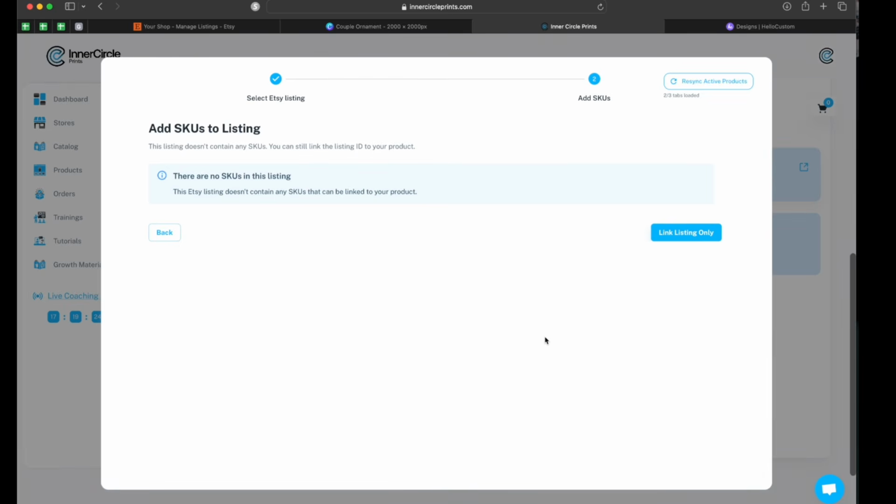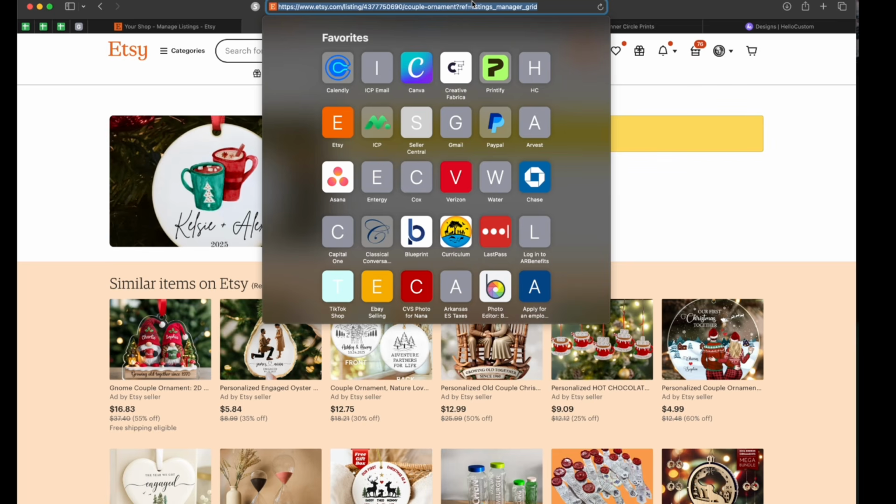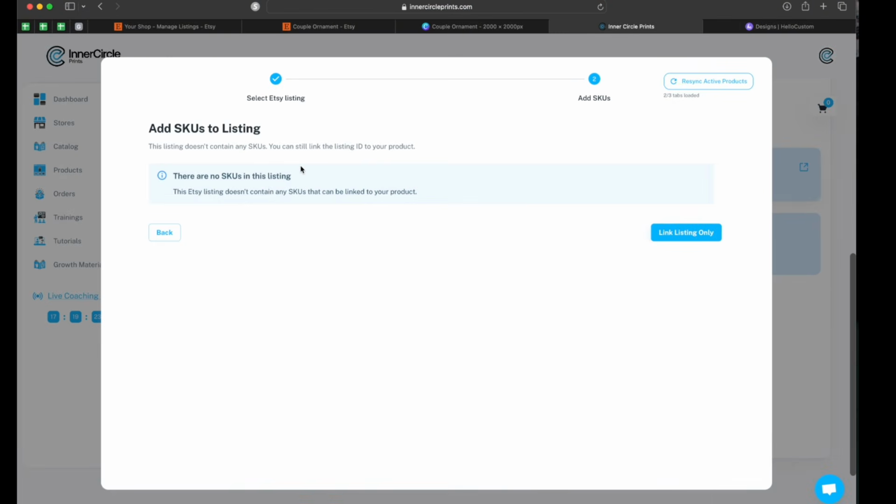When you select it, you'll see a page, if you set it up without SKUs, that says there are no SKUs in this listing. You can still link the listing ID to your product. So when you're selecting the listing, it's linking it up via the listing ID. And if you don't know what that is, over here on Etsy at the top URL, there's this ID that every listing has. That's the listing ID that's being hooked up to ICP. So if you don't have SKUs, you're just going to link it up via the listing ID. We already put our Canva URL in there, and we're going to click link listing only.